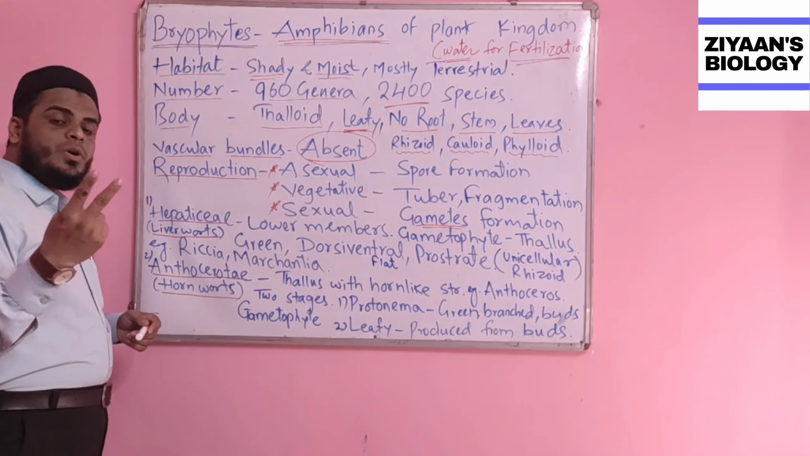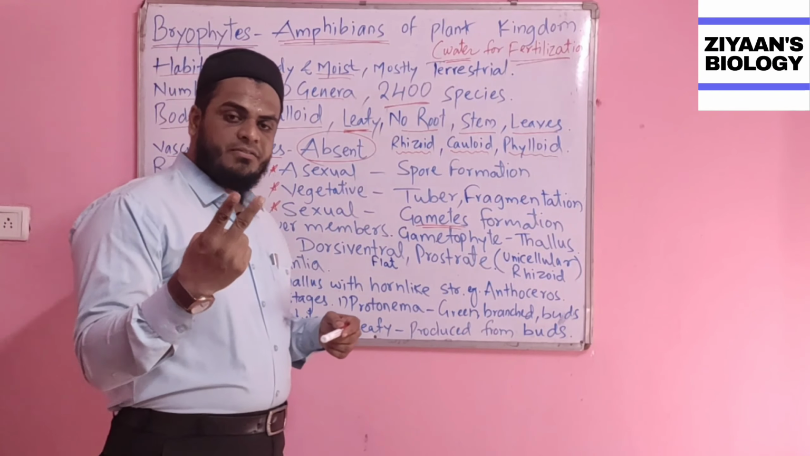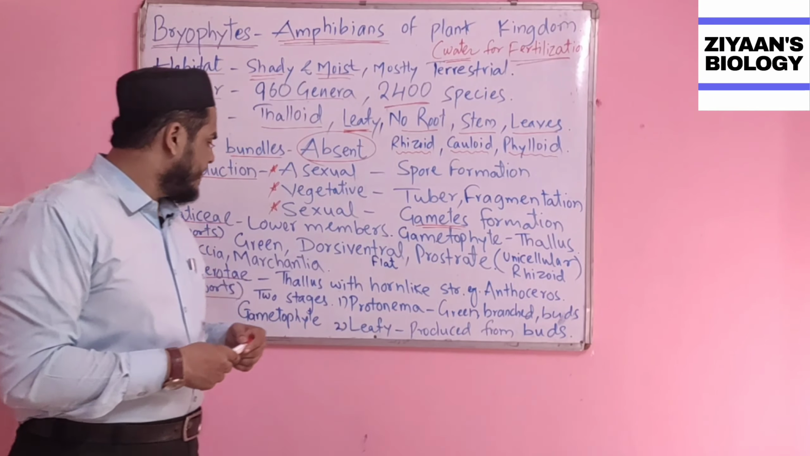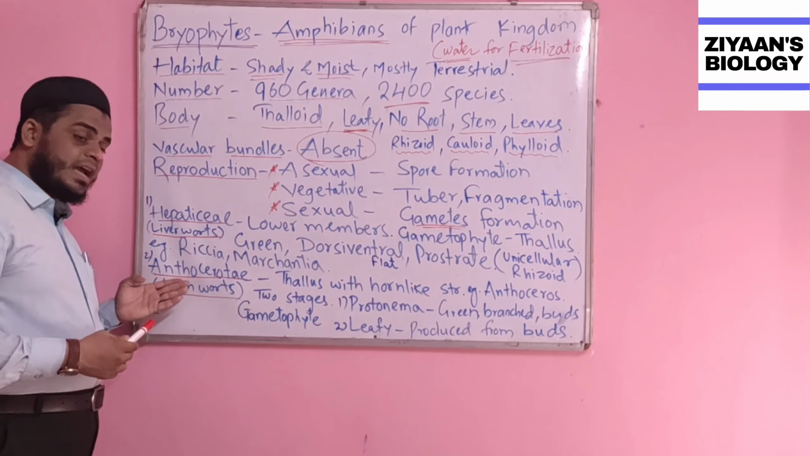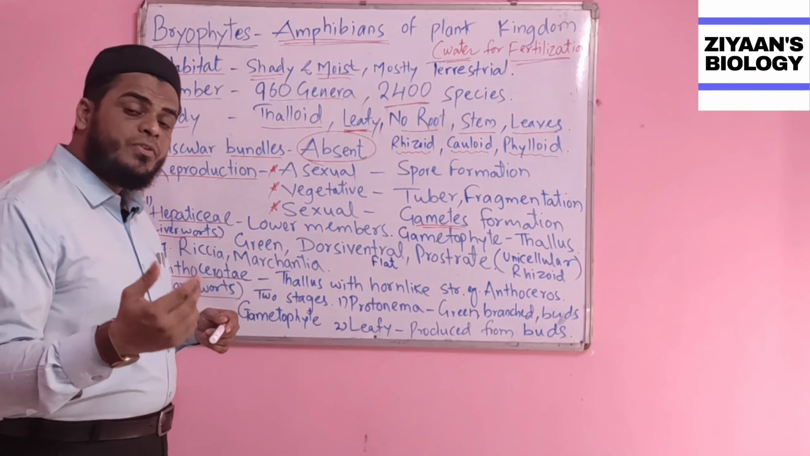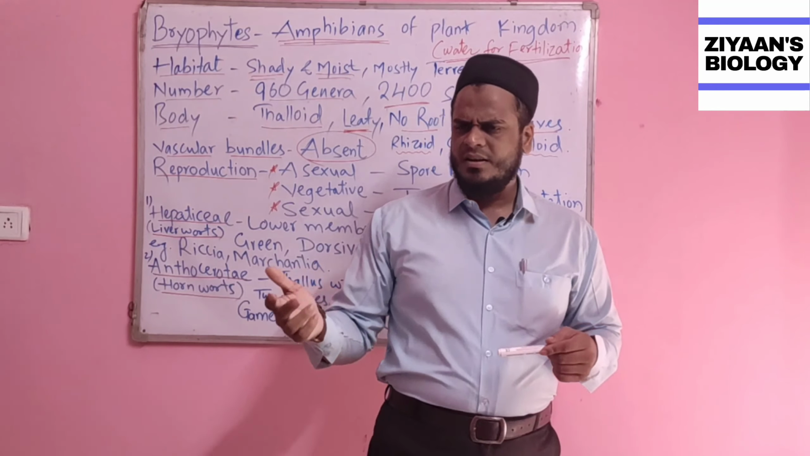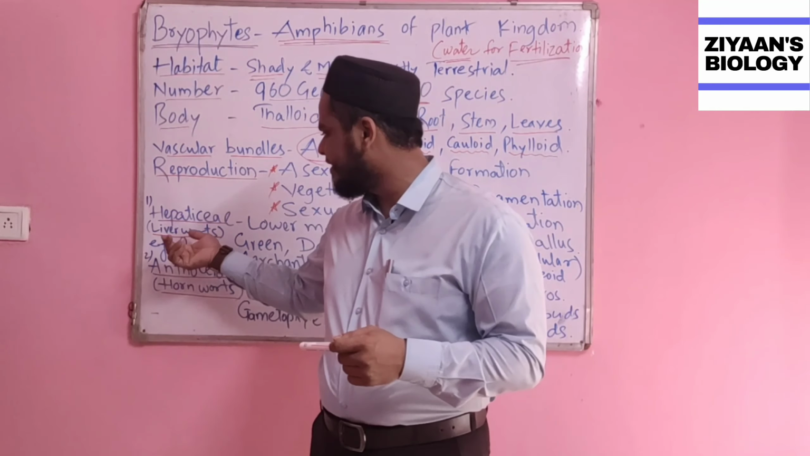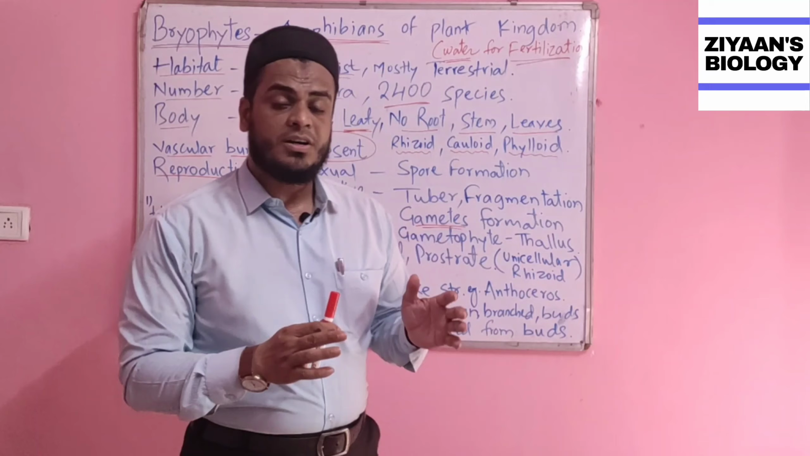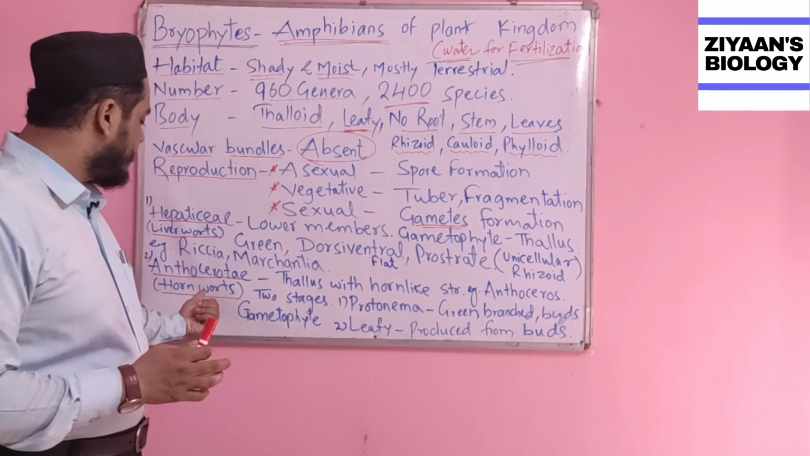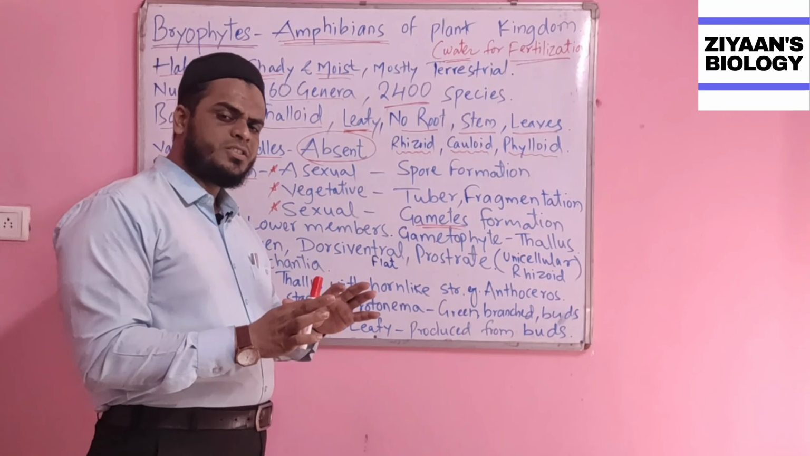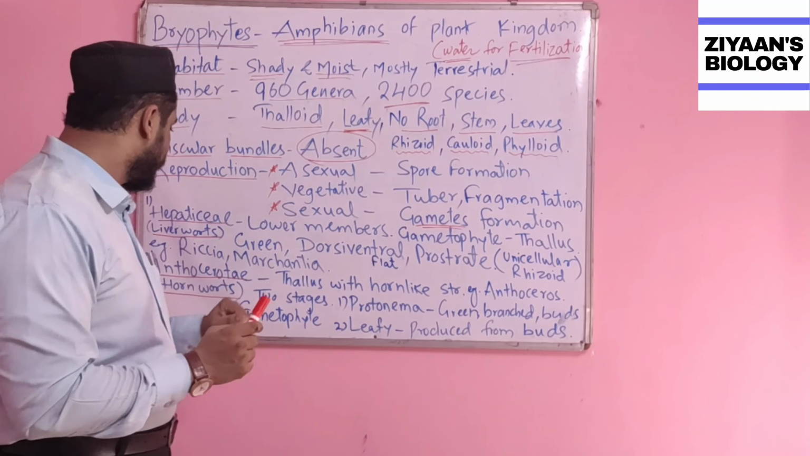Now there are two different classes of the division Bryophyta. They are called Hepaticae and Anthocerotae. The Hepaticae have a structure somewhat similar to livers, so they have the name liverworts, whereas the Anthocerotae have some structure similar to horns. They are called hornworts.